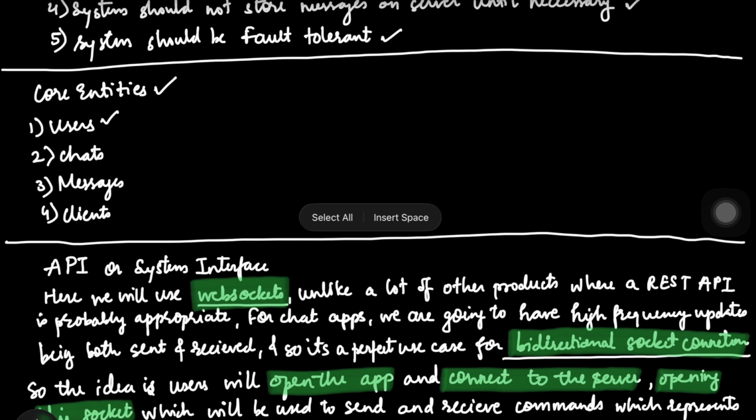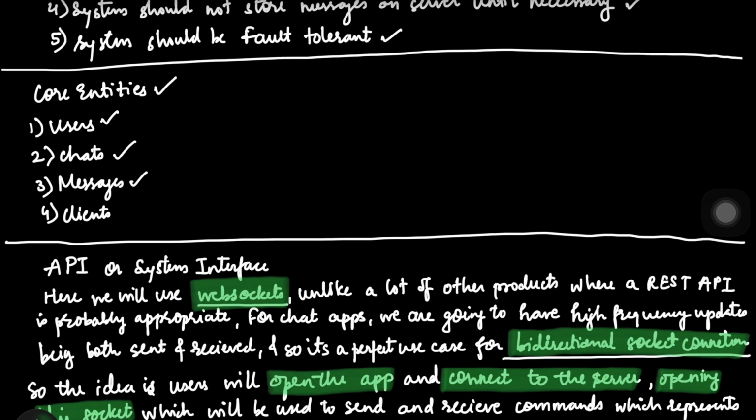The second thing is a chat. A chat is a logical container. It binds two or more users together, whether it's a one-on-one secret conversation or a 100-person group. It all lives under a single chat ID. So this is our anchor for grouping messages. The third thing is the message. This is the heart of the system. Every message has a payload, a timestamp, and a status. But here is a senior tip. We don't just store the text, we store the metadata as well. We need to know who sent it, which chat it belongs to, and its current life cycle state, like whether it is sent, delivered, or read. So this is about the message.